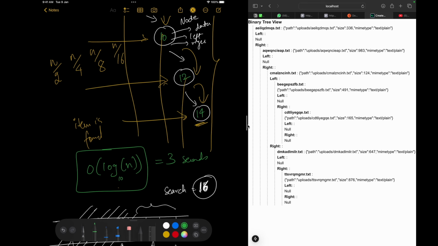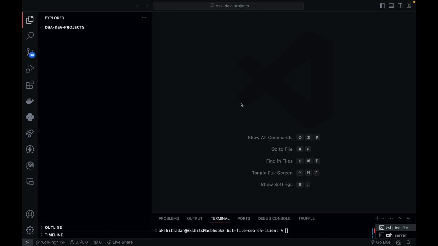Great. So this is the theory of the complete binary search tree that I want to teach. Now let's go ahead and start writing the code. So first of all, we will start with the server, then we will start with the client side. Okay, great. Let's go ahead. Best of luck. So let's get started.